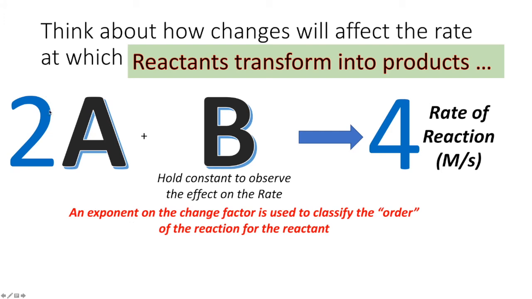What exponent would I put on this multiplier to make this multiplier? Well, we know that squaring 2 makes it a 4. So that exponent is what's important. It's an exponent on the change factor that is used to classify the order of the reaction for that reactant. So what I would say is that this is second order. Since that exponent is a 2, I would say this is a second order reaction.